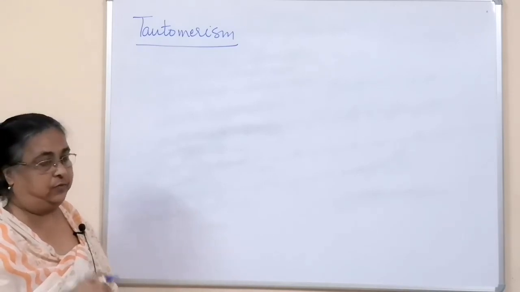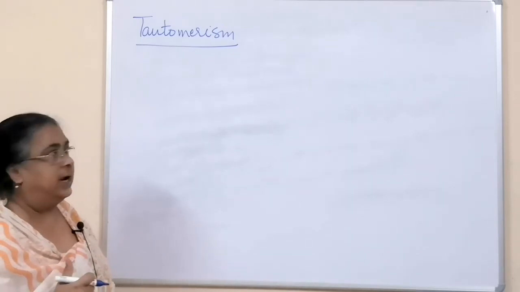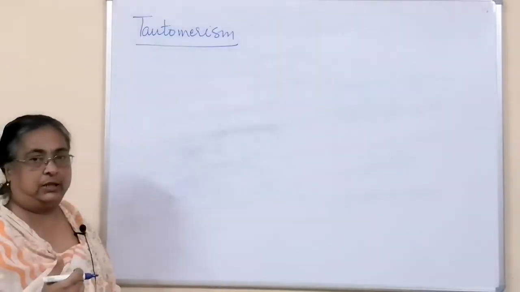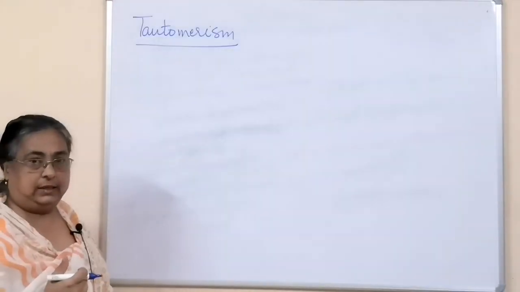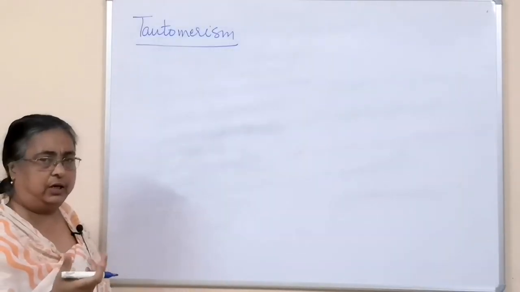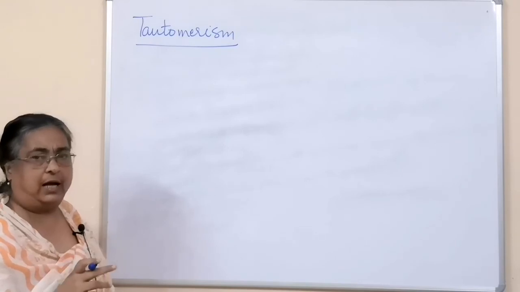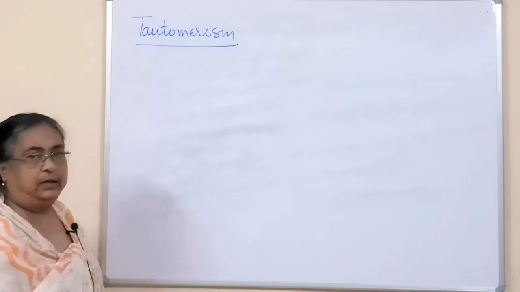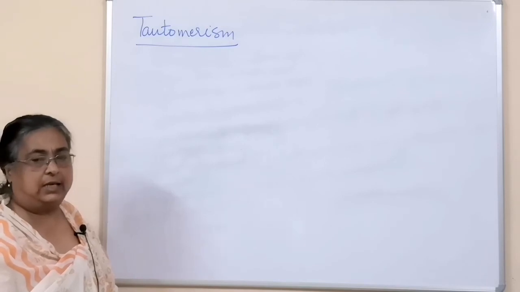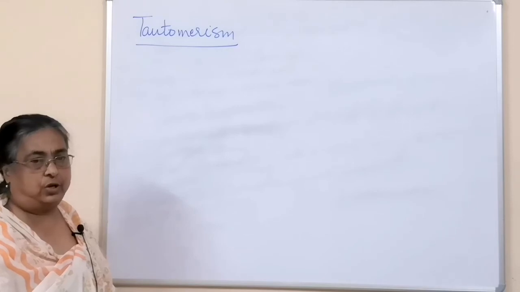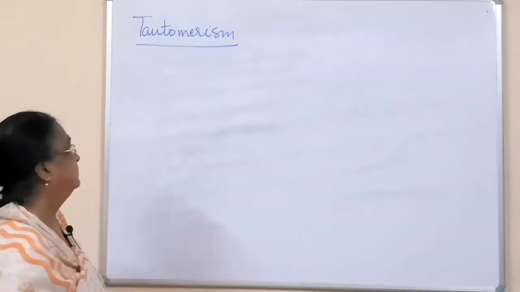So the first point to remember is that one form is convertible to the other form. The second point is that the two isomers will be at equilibrium, and the third point is that these isomers are obtained by changing the position of a hydrogen atom.